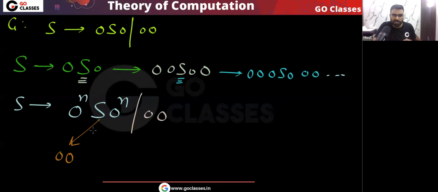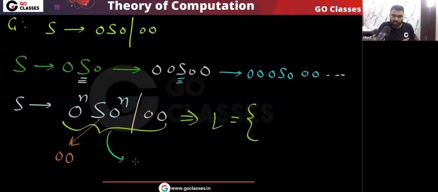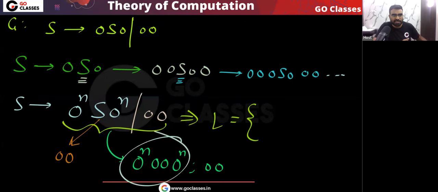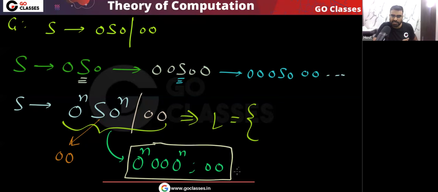So finally from here I can see that the language will be 0 power n double zero 0 power n, or double zero. In short, I can say that this is basically 0 power 2n. Yes or no?